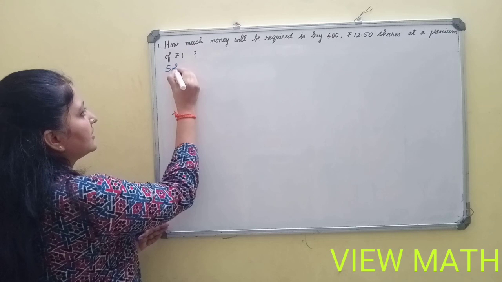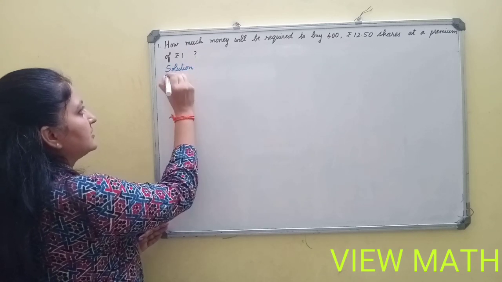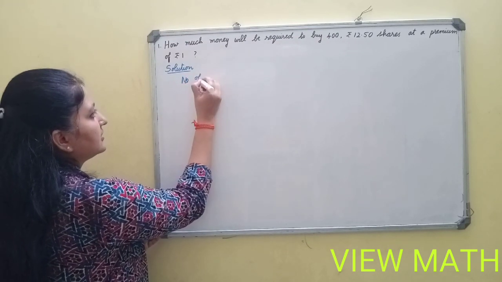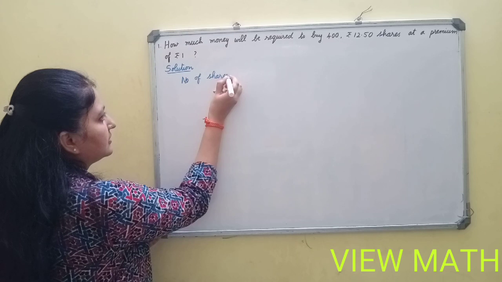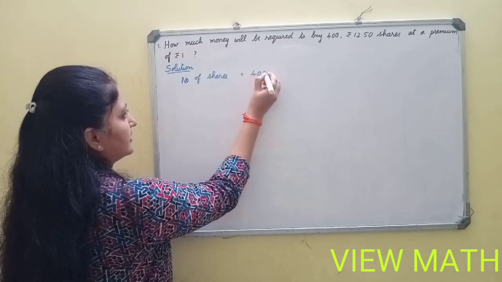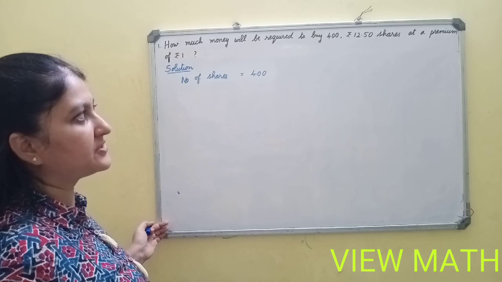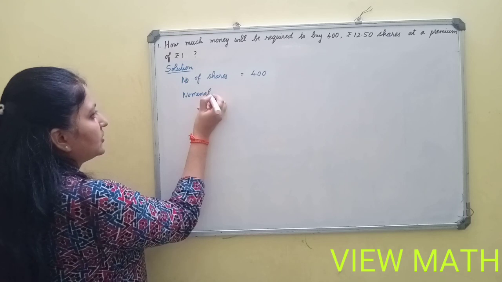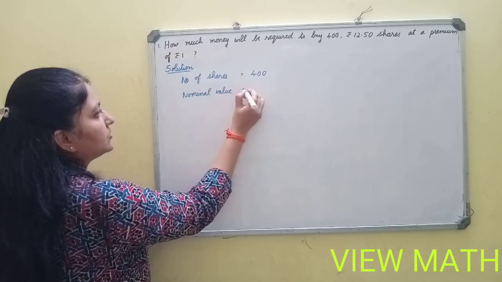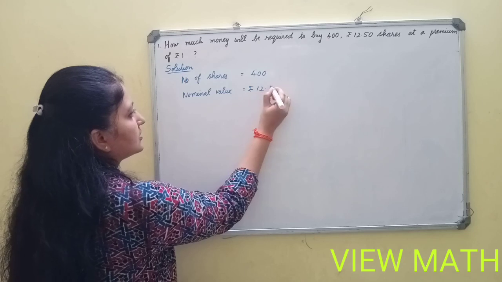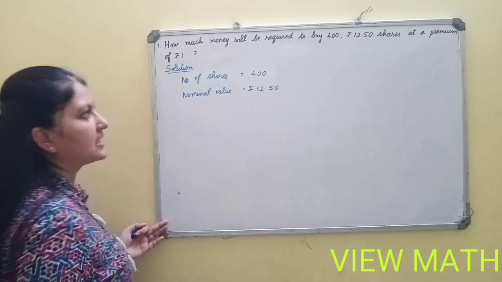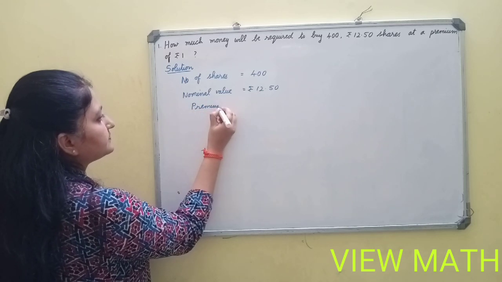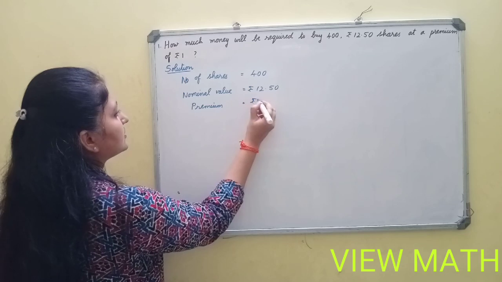Now, let us write down what all is given in the question. To buy 400, that is number of shares is equal to 400. Rupees 12.50 share, that is nominal value. Nominal value is equal to rupees 12 rupees 50 paise and at a premium of rupees 1. So premium they have given, rupees 1.